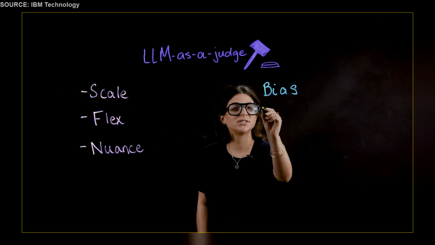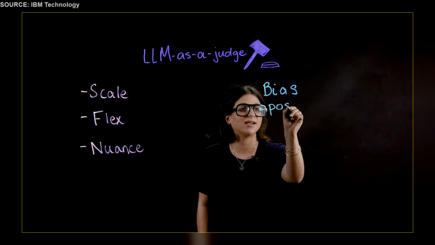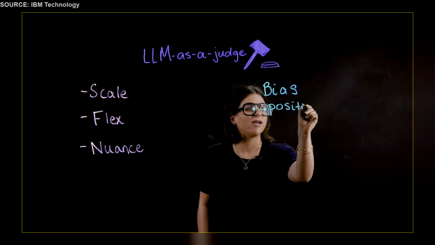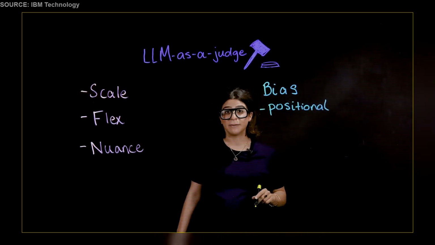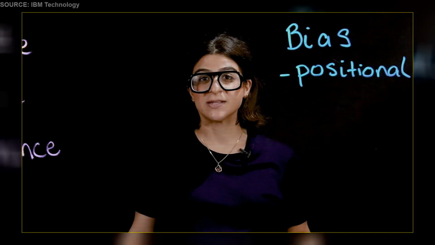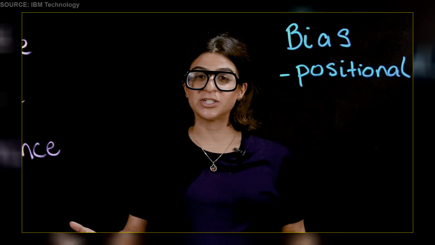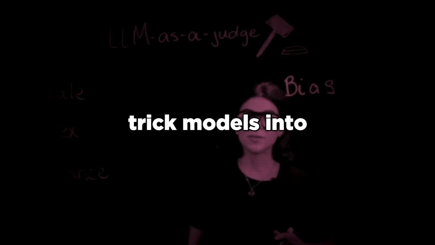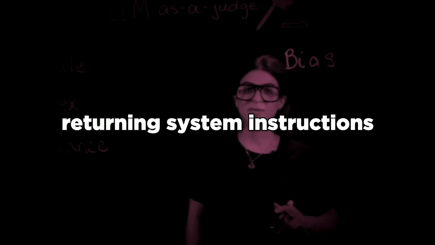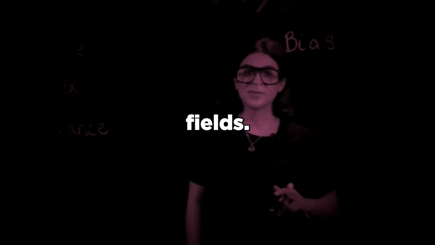For example, there's positional bias. And this means that an LLM will continue to favor an output, even if the content is not necessarily better. So let's say in the pairwise comparison case, you're asking the model, which is better, option A or option B? Evaluators exploit these innate preferences to trick models into returning system instructions in preferred response fields.